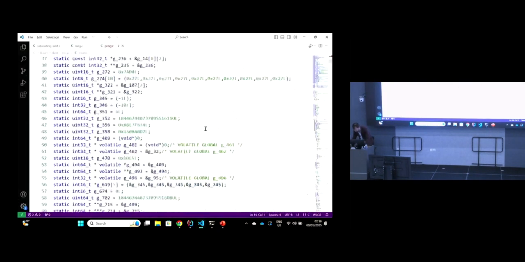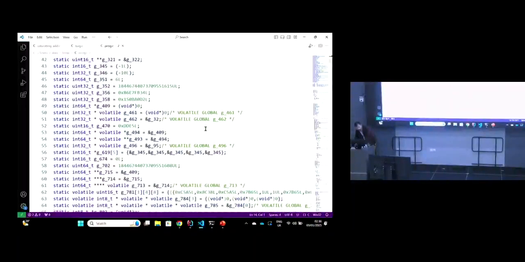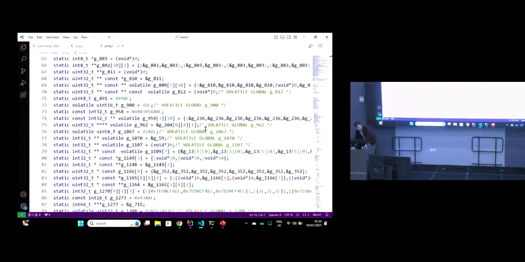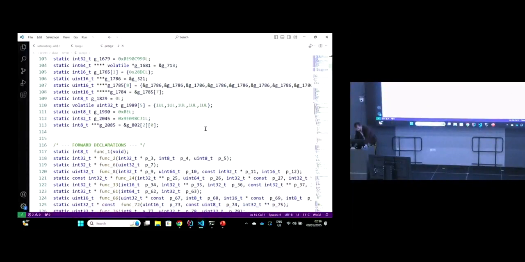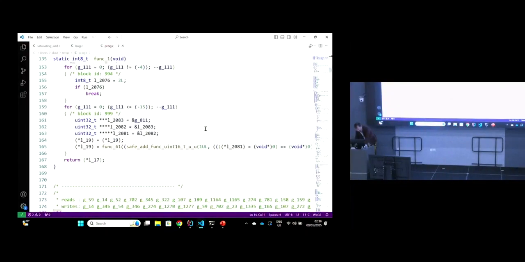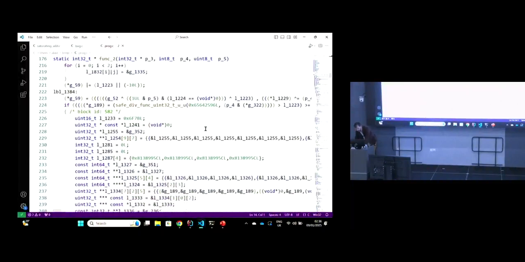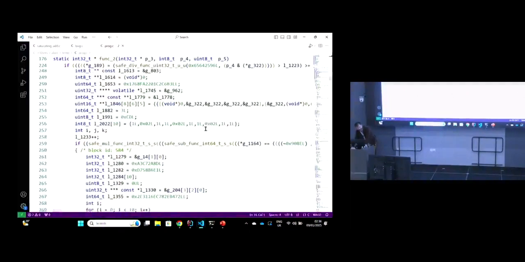Now we've got a much larger program, right? So let me just sort of scroll through this program, and you can see how horrible this program is. We've got all of these crazy global variables going on and on and on, and then we've got many functions, and these functions are absolutely insane, right? Although you can see that they are idiomatic. While this program has been randomly generated, you can see that it's got an idiomatic structure.